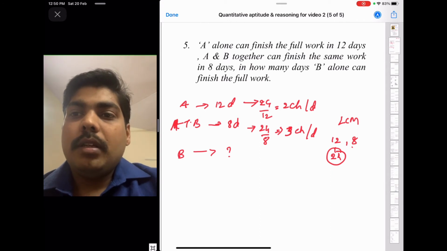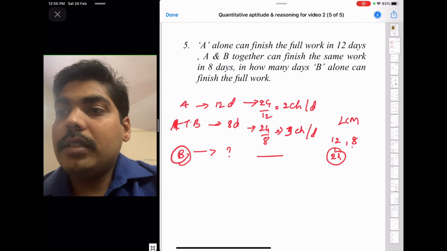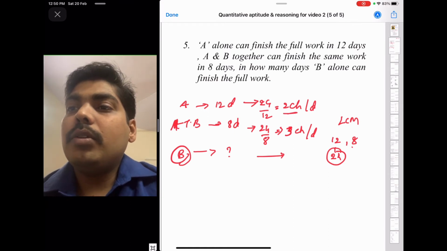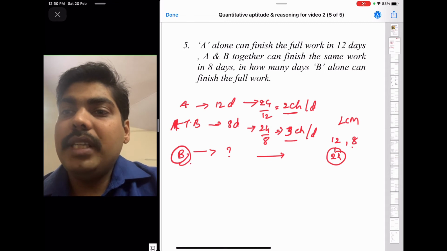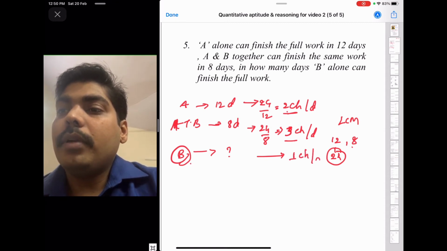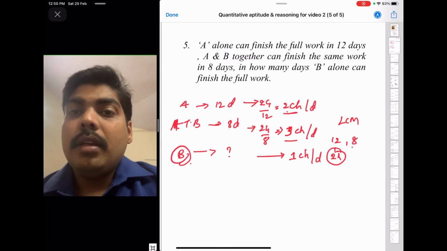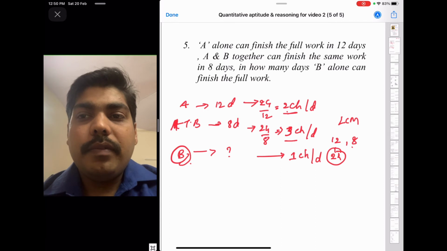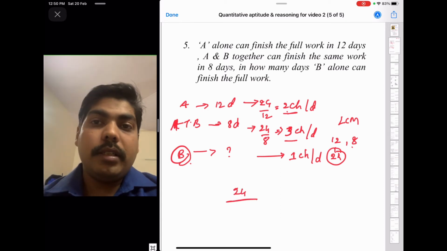They are asking in how many days B will finish the work. Here A is arranging 2 chairs, and A and B together arrange 3 chairs. That means B's capacity is 3 minus 2, that is 1 chair per day. There are a total of 24 chairs to be arranged, which is the complete work.